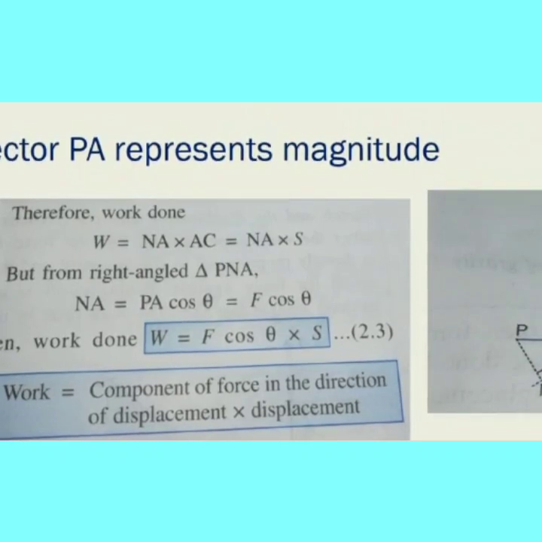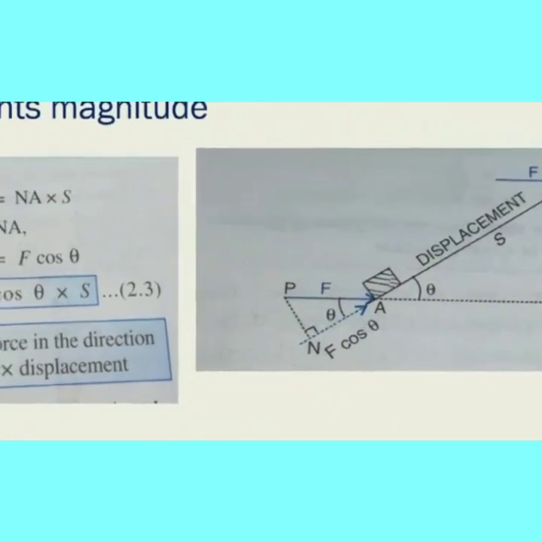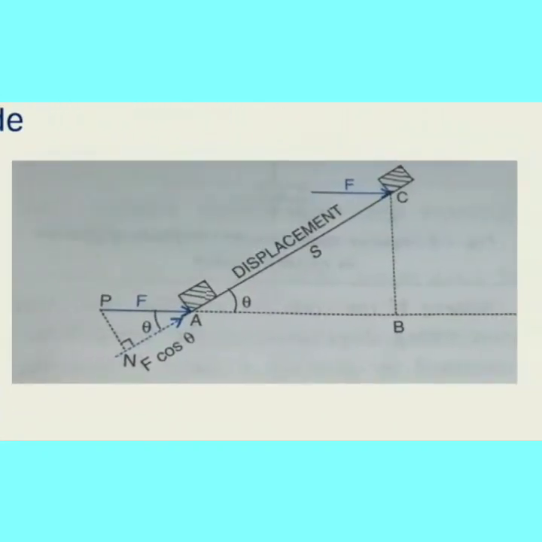So I'll explain once again. Last slide we have found the component of displacement in the force direction. Here we are going to find the component of force in the displacement direction, that is along the displacement. So from the diagram we can tell AB is the distance, AC is the displacement. We are going to find the force along the displacement direction. So we are drawing the imaginary line, that is extending the displacement line. So if you extend it, you mark it as NA.